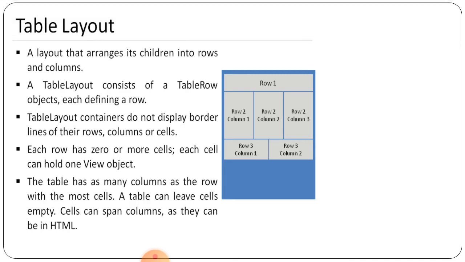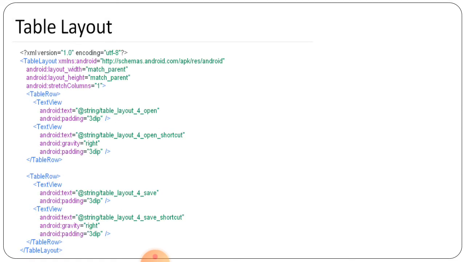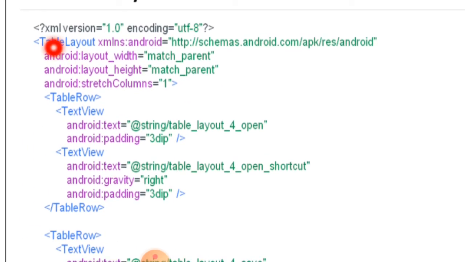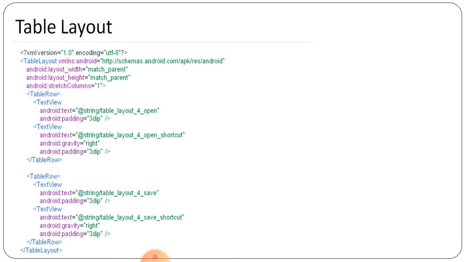Yeah, so here next part, so this is a particular part that is given, the table layout. This starting part is given here. ठीक है, टेबल लेआउट के अंदर टेबल रो पार्ट डिफाइन किया हुआ है. तो टेबल रो के कितने टेबल रोज है उसके अकॉर्डिंग पूरा डिफाइन करके हम लोग वो टेबल रो को फाइनलाइज कर सकते हैं. तो टेबल लेआउट मिलेगा हम लोग को इस तरीके से. So this is a particular coding done for the table layout, in which the starting tag is table layout and ending tag is table layout, in which the different views are there and different rows are here for which the text views are to be set.